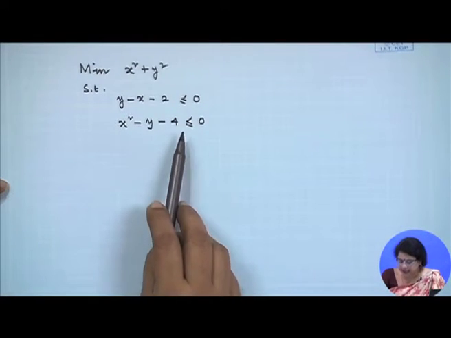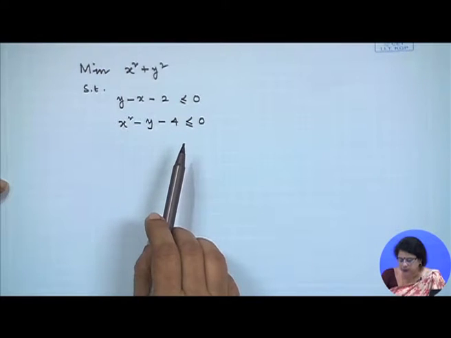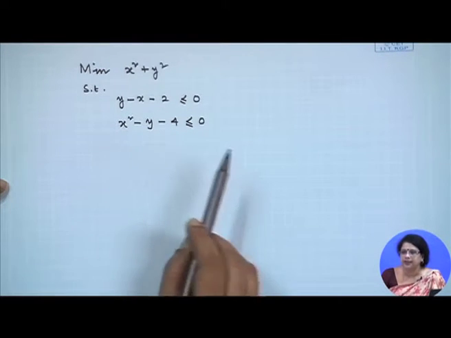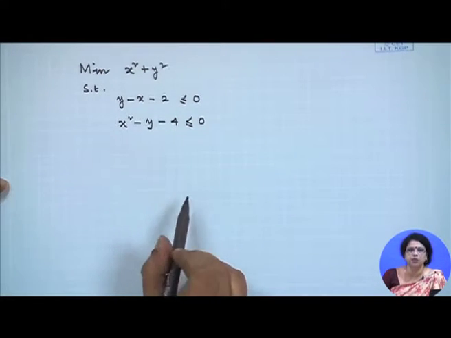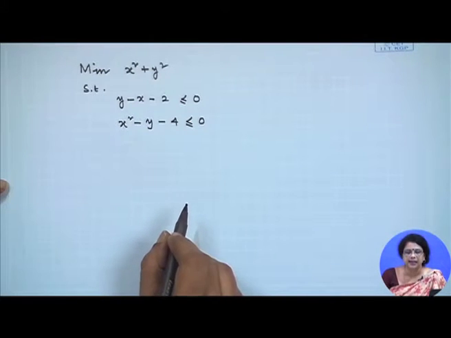After introducing the slack variable, both the inequations will become equations. Then after attaching the KKT multipliers instead of Lagrange multipliers, because as I said, the KKT condition process is the extension of the Lagrange multiplier process, Lagrange theorem rather, we can do it.